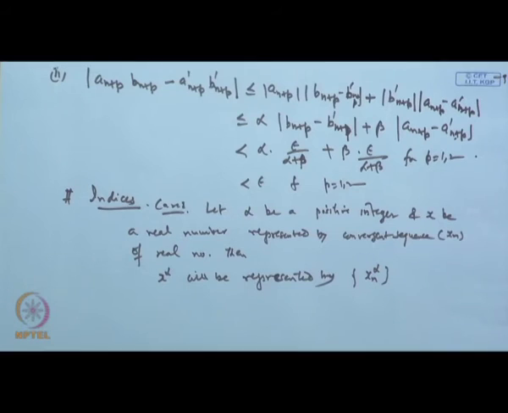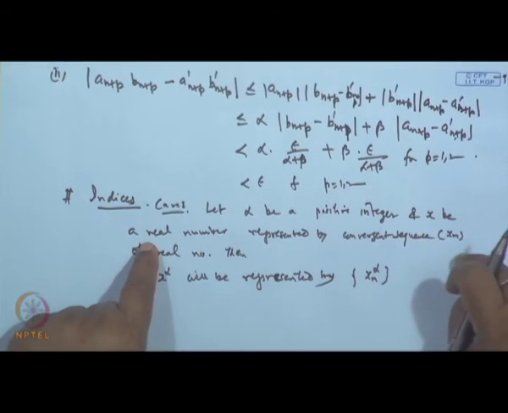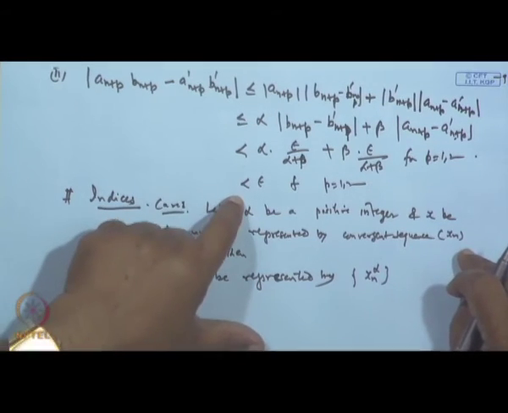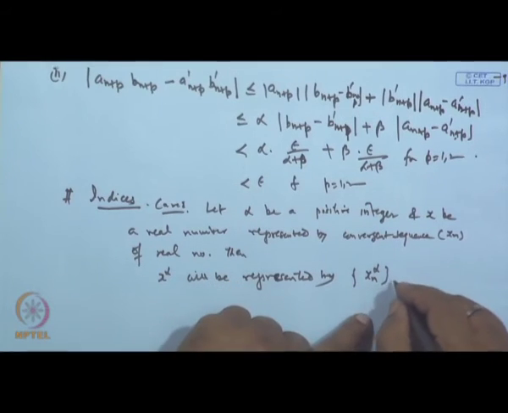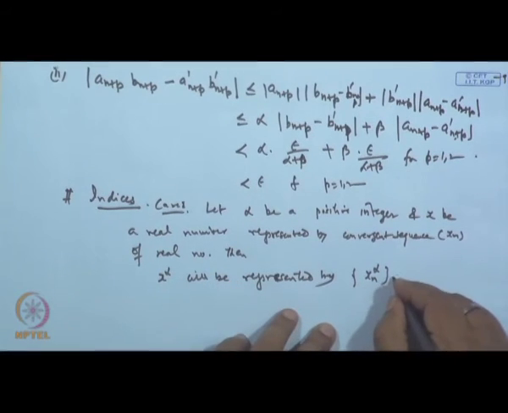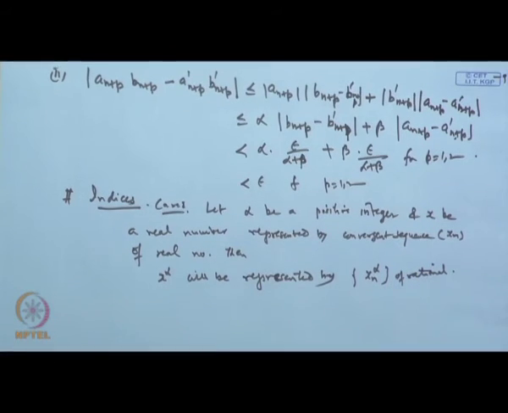Suppose alpha is any positive integer and x is a real number represented by x n. So x to the power alpha will be represented by the sequence x n to the power alpha of rational numbers. X n is rational, so any integral power will also be rational.